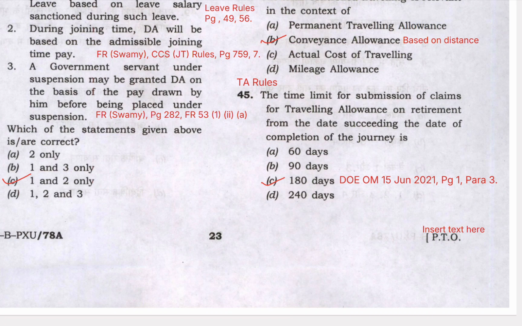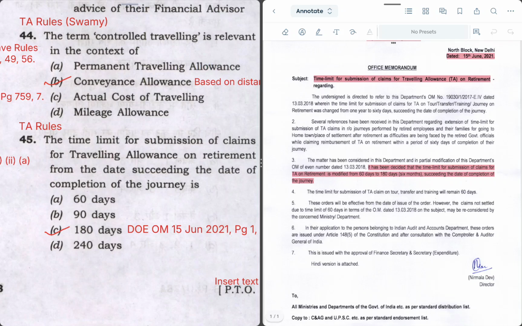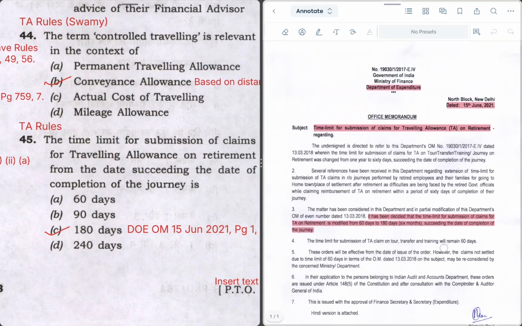So in this case it is 180 days. You can refer to Department of Expenditure OM dated 15th June 2021. On page number 1 in para 3 this has been defined. Let me open this OM. So we have the OM on the right side of the screen.